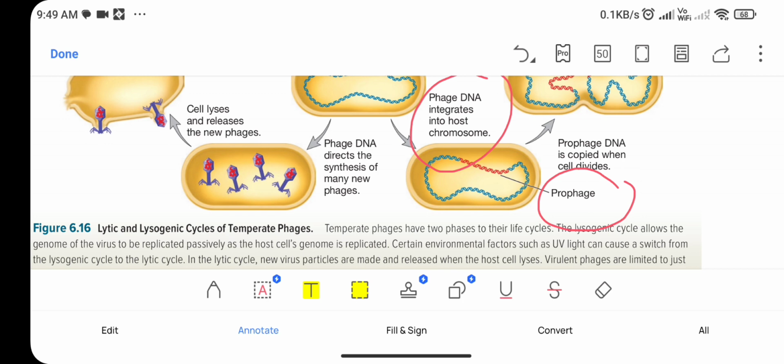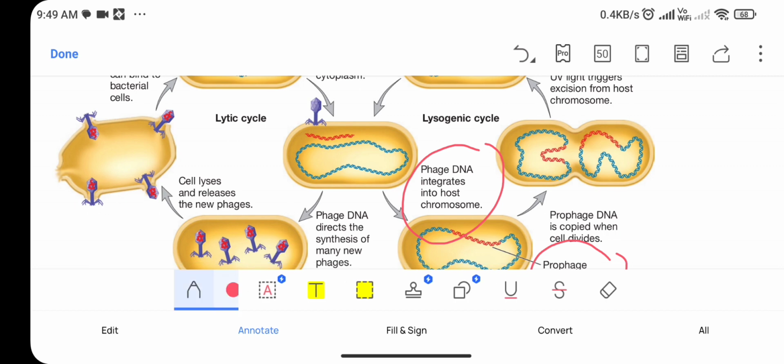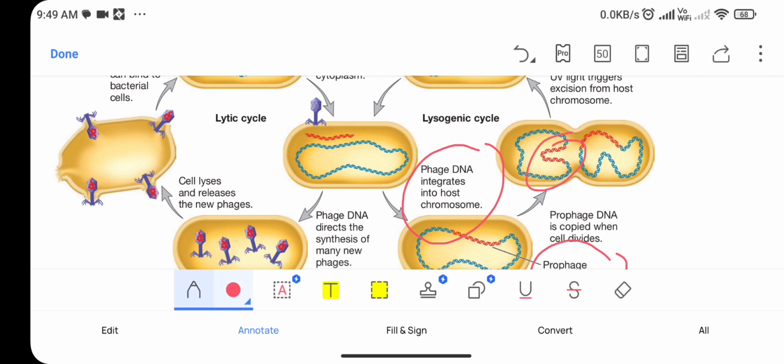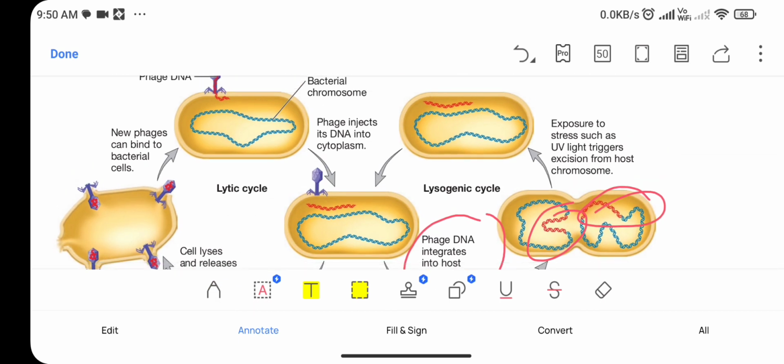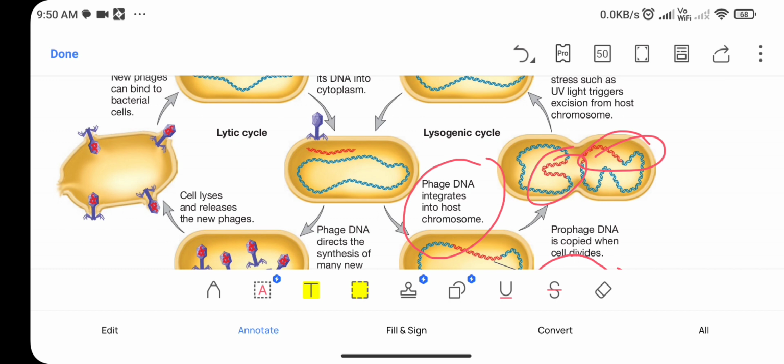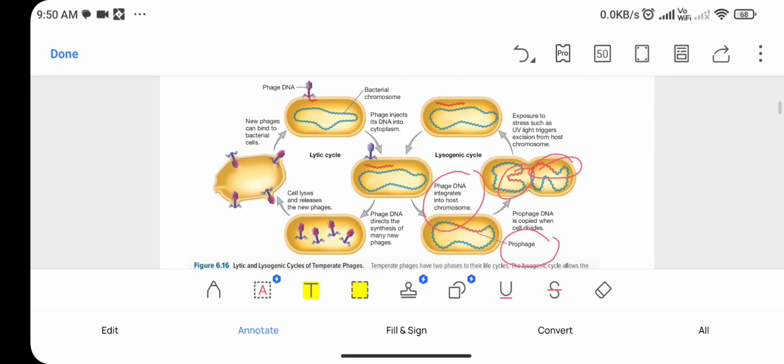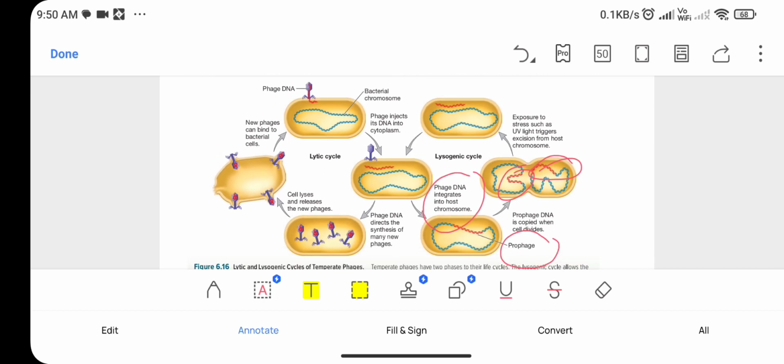Prophage DNA is copied when the cell divides. Here you can see the viral genome is copied. Exposure to stress such as UV light triggers excision from the host chromosome. Some stresses are the reason for the excision of the viral genome from the host chromosome. Then again the lysogenic cycle repeats itself. So this is the explanation of the lytic and lysogenic cycle through the diagrammatic view. I hope you understood well.